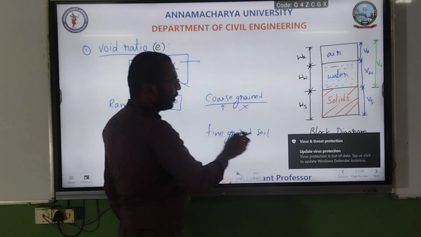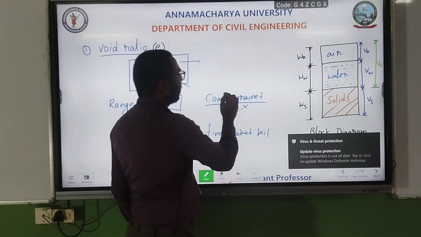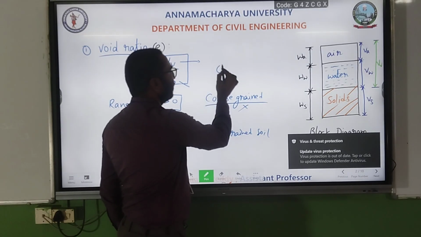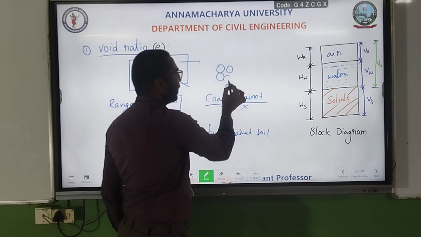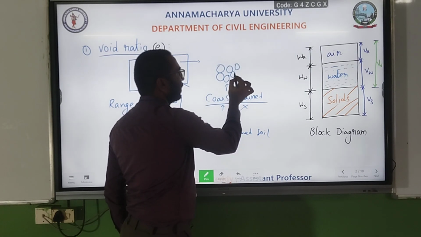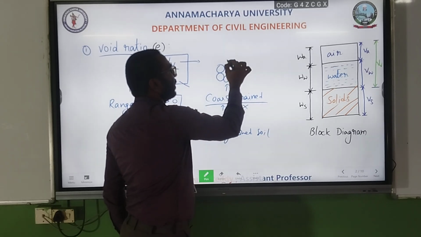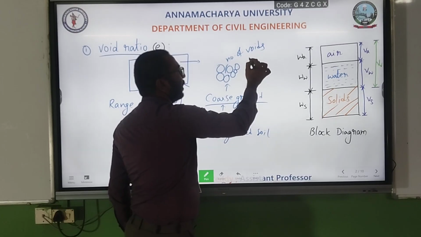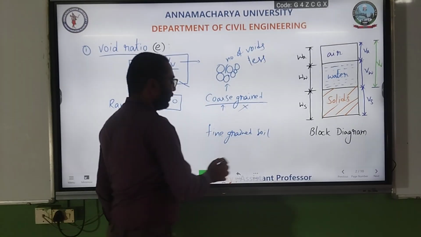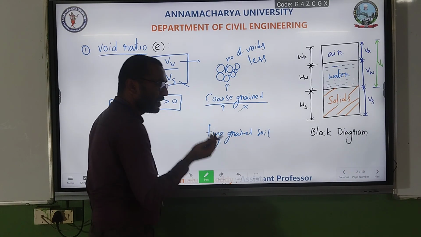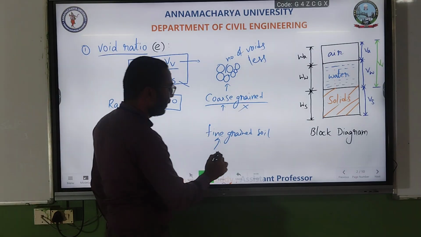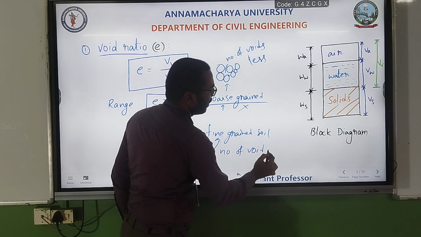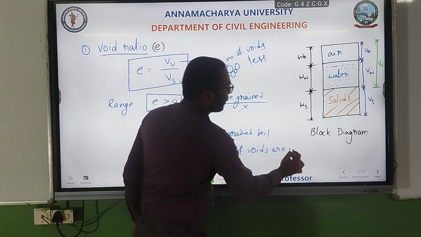Even though coarse grain soil has more size, the number of voids in coarse grain soils is less. When compared to fine grain soil, the void size is less, but the number of voids is more.